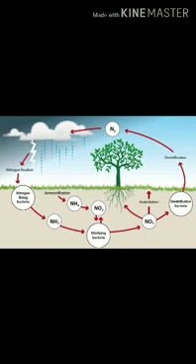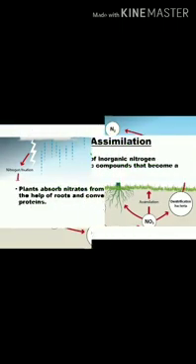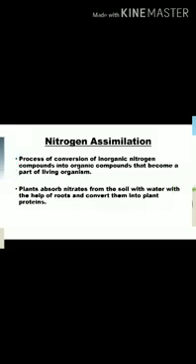In this method, blue-green algae, which is cyanobacteria, and rhizobium bacteria that live in the root nodules of leguminous plants help in converting the atmospheric nitrogen into nitrogenous compounds. Let us study the second step, which is nitrogen assimilation.